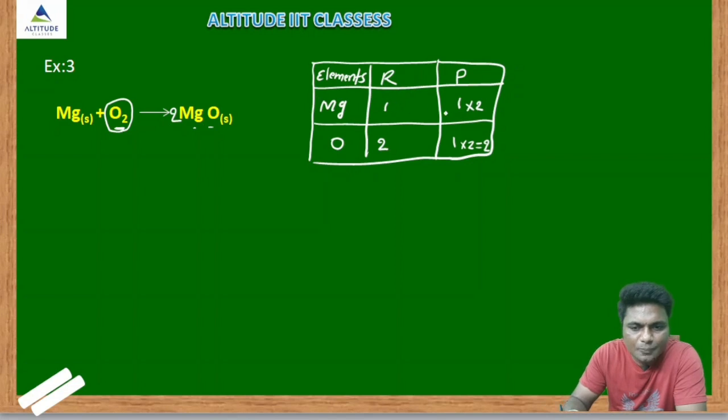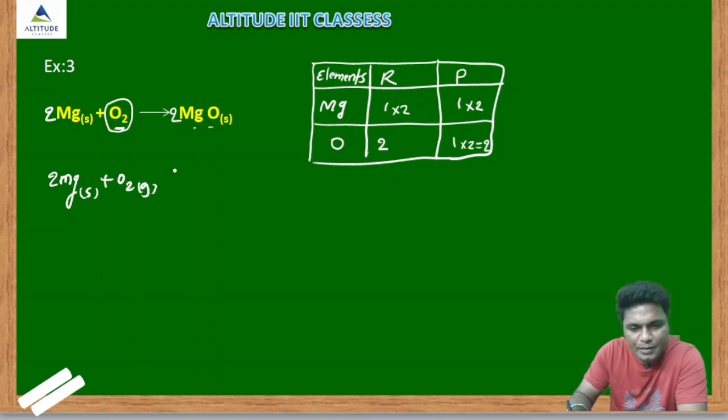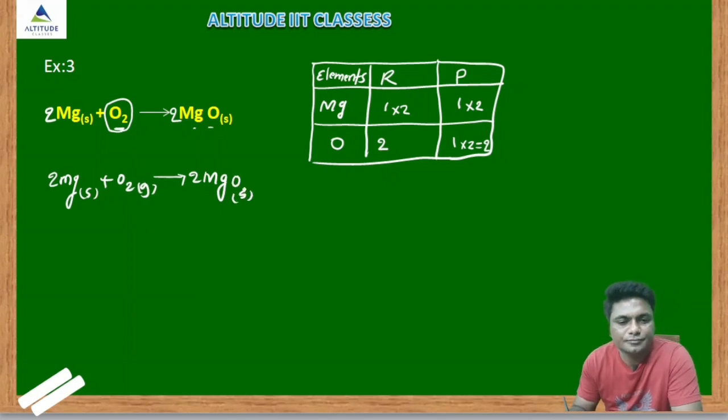Then what? Product side 2 magnesiums, reactant only 1. So here also we have to multiply by 2. So here also 2. So the balanced equation is what? 2 Mg solid burn with O2 gas, and you will get 2 moles of magnesium oxide solid, that is white color powder.